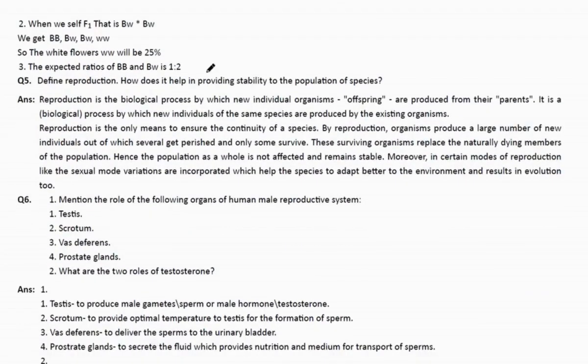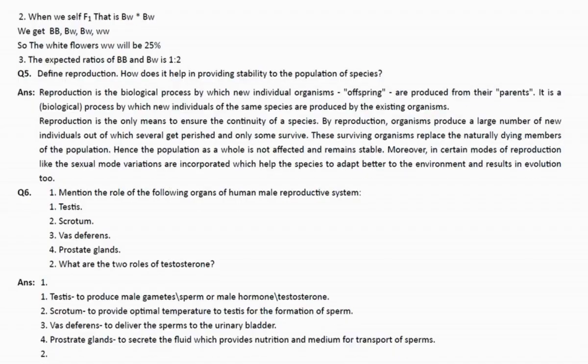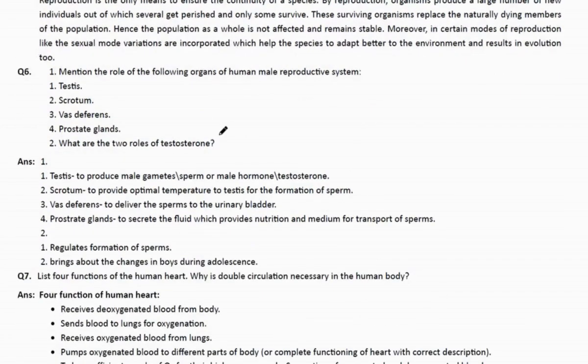Define reproduction and how it provides stability to the population of the species. When the parents produce their offspring, that is known as reproduction, a biological process. It is not only about reproduction, it also brings stability. Several get perished and only some survive. Now the survival rate is quite low, because those who adapt a little to the current environment can survive easily. Now moving to the next question.